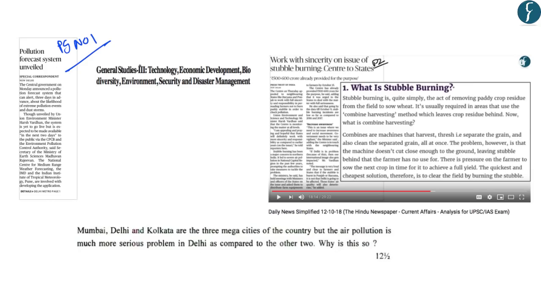Now this article on page number 1 talks about a pollution forecast system that has been unveiled for the city of Delhi. So this will form a part of the General Studies paper 3 of the mains examination under the topic environment. Now this has been unveiled because of the issue of stubble burning in the areas neighboring the city of Delhi. Now the issue of stubble burning has been covered in detail by Ankur sir in the DNS of 12th October 2018. So to understand this issue, you should go through this article.